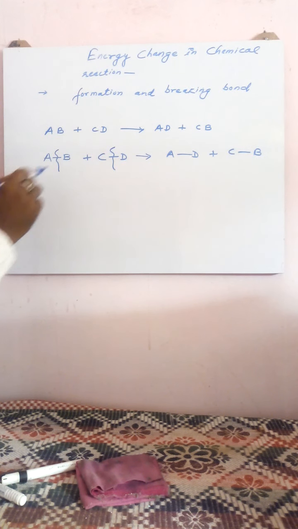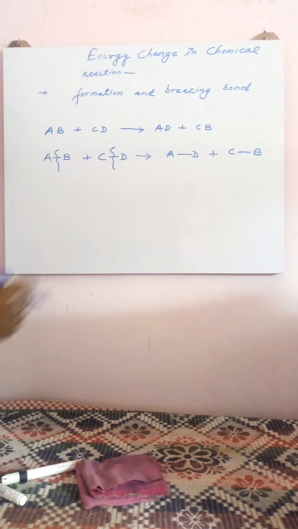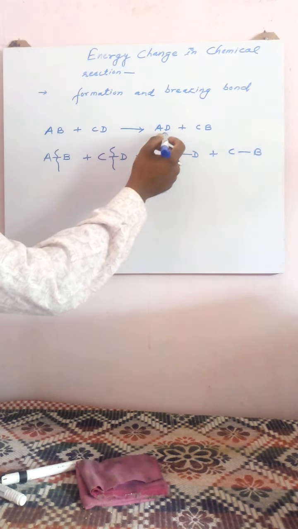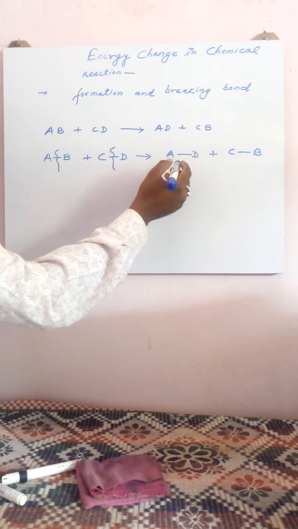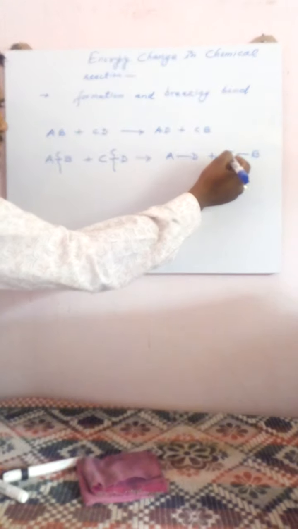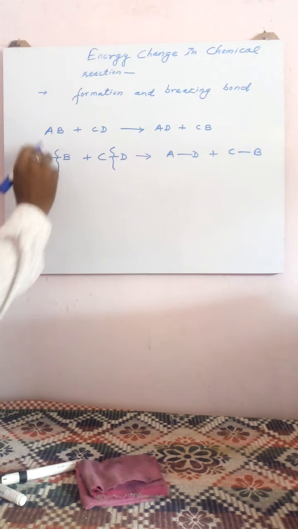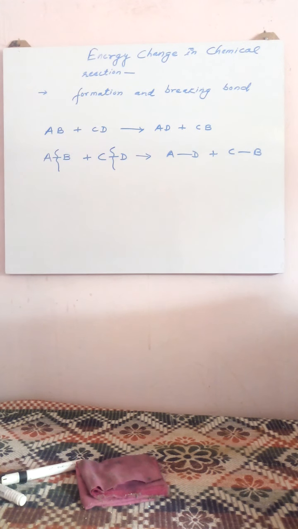Here in AB, a single bond is present between A and B. In CD, a single bond is present between C and D. On the product side, AD is formed due to the single bond between A and D, while CB is formed due to the single bond between C and B. Right? So let's see how AB and CD undergo change.